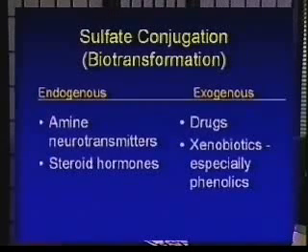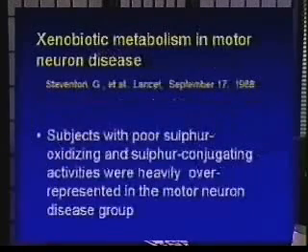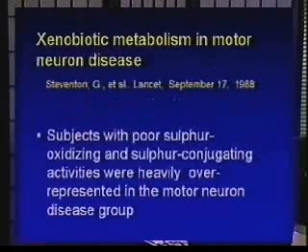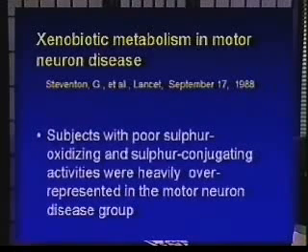Sulfate conjugation, in fact, is very important for the reasons described in this slide. Amine neurotransmitters, of which dopamine class resides, as well as drugs and certainly xenobiotics, these types of detoxification or biotransformation rely heavily upon sulfate conjugation. In motor neuron disease, in fact, Dr. Stevenson has also found severe abnormalities of sulfation, of detoxification, because of poor sulfur oxidizing and sulfur conjugation activities. These, as he stated, were overrepresented in the motor neuron disease group.